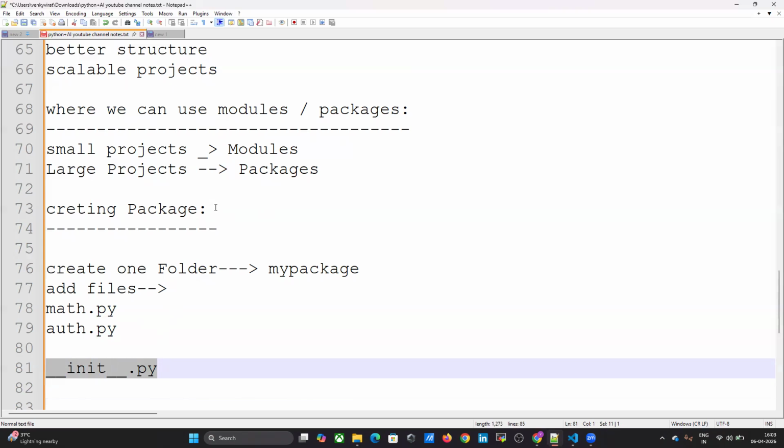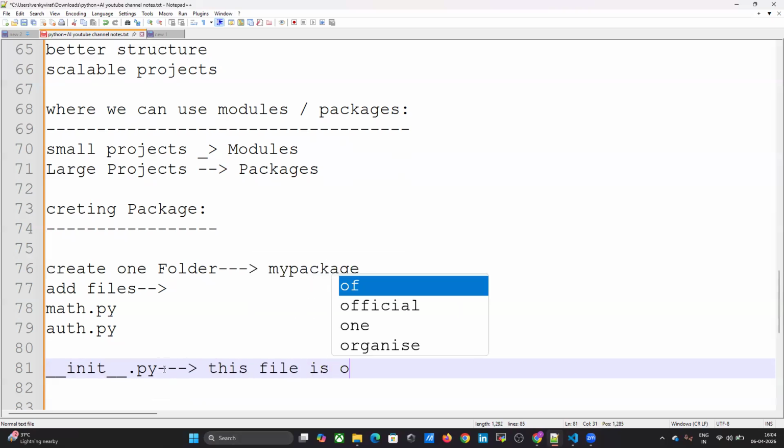But until Python 3.2, this file was compulsory. From Python 3.3 onwards, it is not at all required; it is optional. Before that, it is mandatory. If you add this file, then Python will treat the folder as a package.